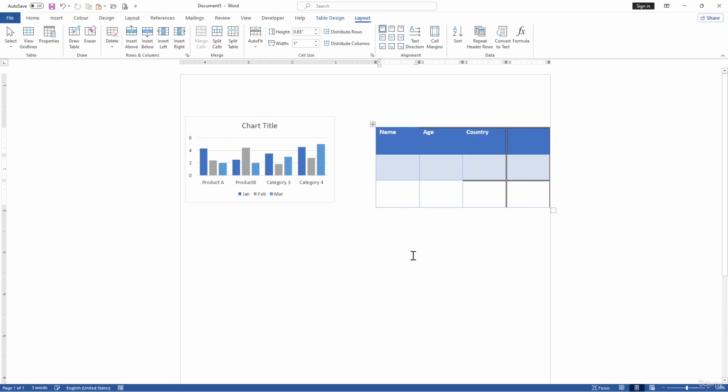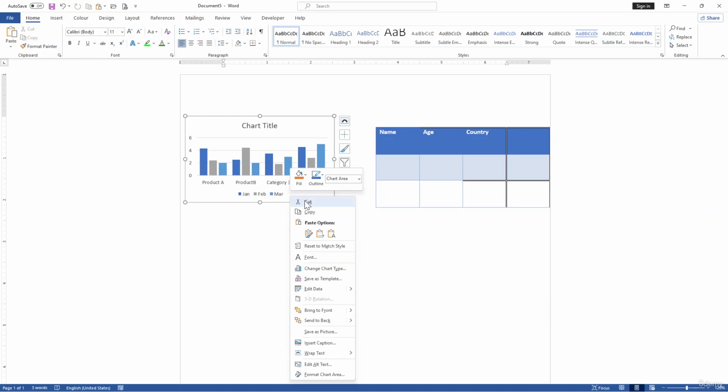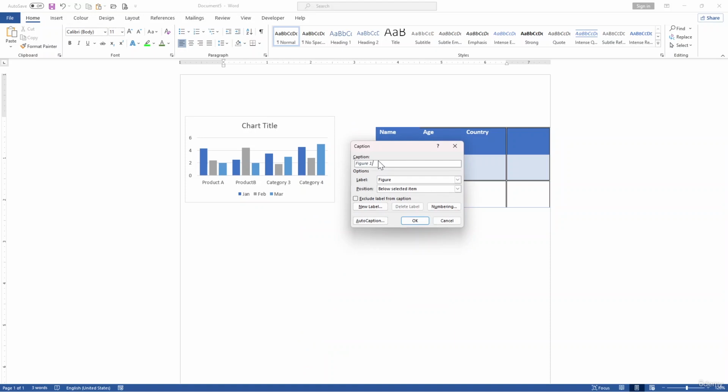And if you want to insert captions, right click over here and use Insert Caption, and here you can use the caption, like Figure 1, or Label 1. If you want to label it, you can easily label it with the caption options.